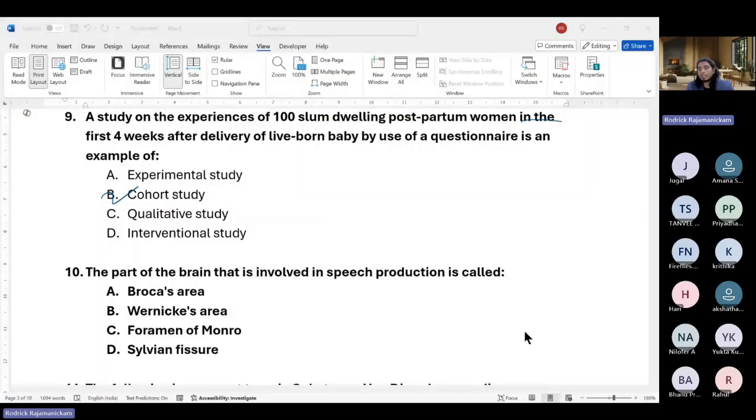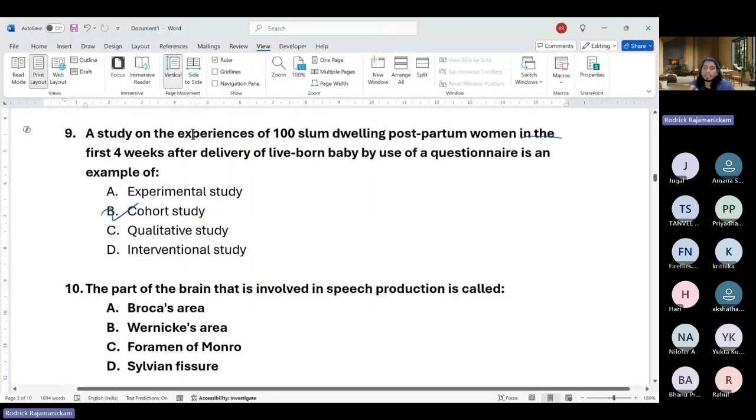Possibly they wish to identify the incidence of a disorder like postpartum depression. That is what they want to know. Based on the experiences, what do they mean? What have they been up to and what was happening with them? Collecting it using a questionnaire is a bad idea for a data collection tool in this case. But anyway, it's a cohort study. Hope that clarifies it. Let's not waste so much time on one question.